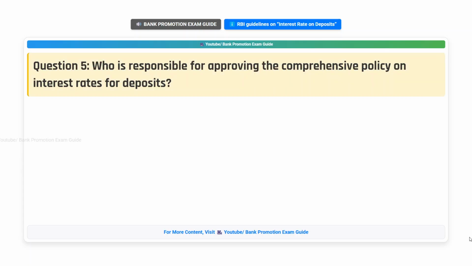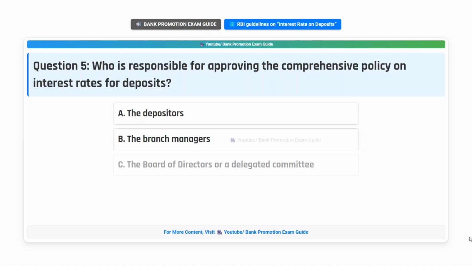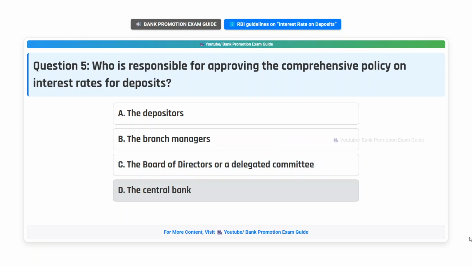Question 5. Who is responsible for approving the comprehensive policy on interest rates for deposits? Option A, the depositors. Option B, the branch managers. Option C, the board of directors or a delegated committee. Option D, the central bank. Think the answer.